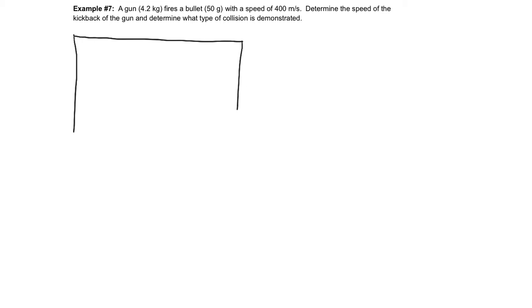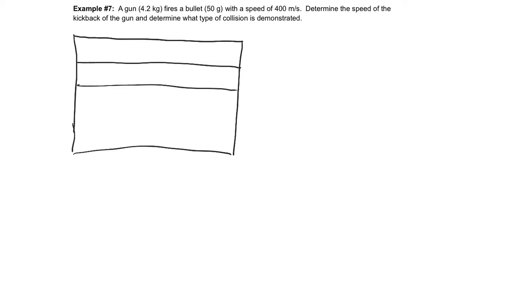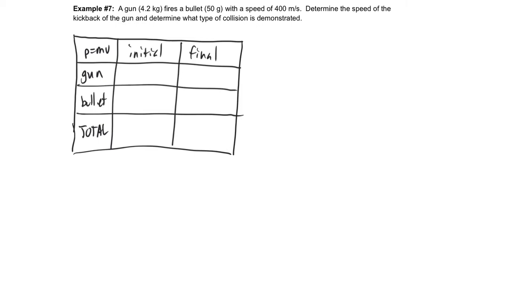So this time we've got a gun which is firing a bullet with a speed of 400 meters per second. Determine the speed of the kickback of the gun and determine what type of collision is demonstrated. So here we go. The first thing that we should do is recognize that this is going to be conservation of momentum. We've seen this example before, and so we're going to go straight into our momentum table. And I'm going to go ahead and fill that out real quick. You can do it as well. Pause the video if you need to.